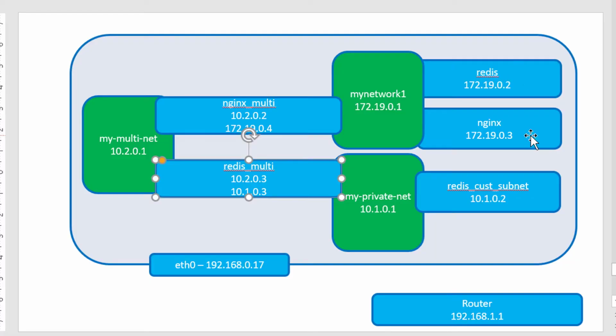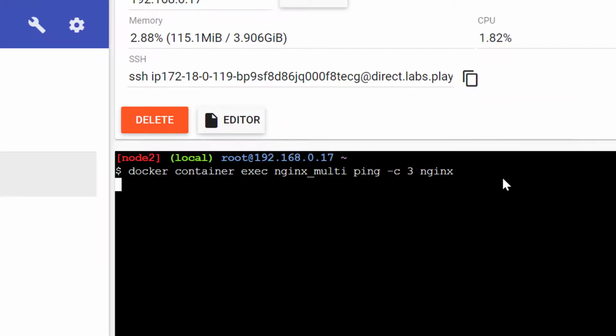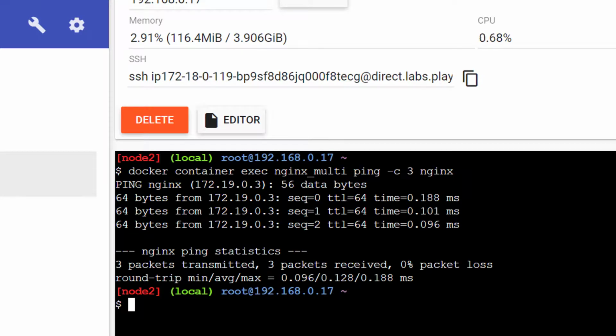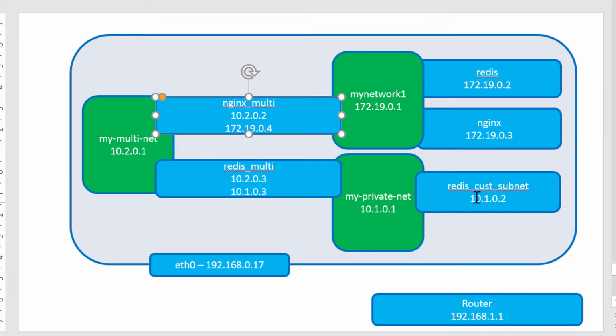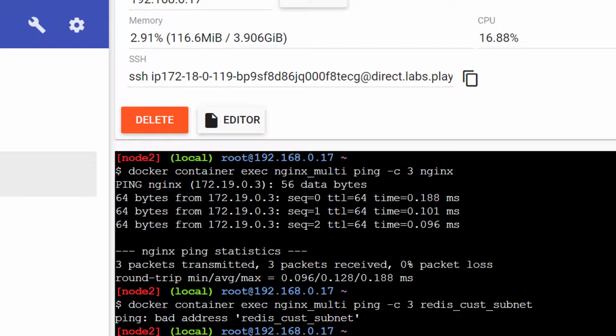Let's ping Nginx from nginx-multi and see what's going to happen. As per the diagram, it should be in a position to communicate because both are assigned to the common network. Now let me ping the Redis custom subnet container from nginx-multi. It cannot, because we don't have any common network between these two containers. Let me execute the command. It cannot find the address.